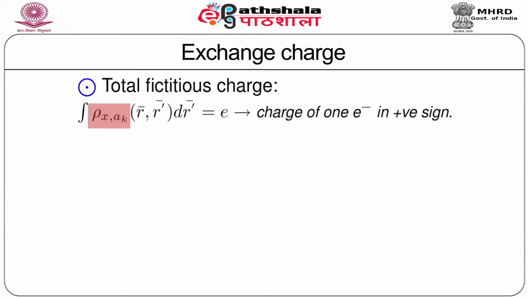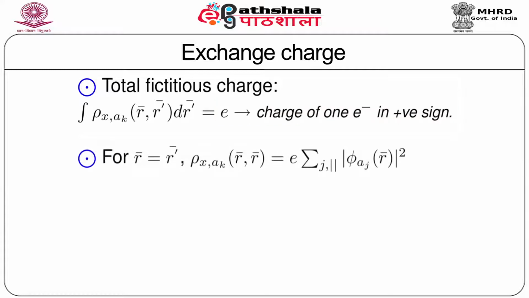If we take this rho x, the expression for this exchange charge density, and integrate over the space coordinate r prime, one gets the integrated quantity e, which is the charge of one electron but with a positive sign. For r equal to r prime, this exchange charge density, using the expression that was given in the previous slide, is given by e summation over j modulo square of phi a j square, which is the charge density at the